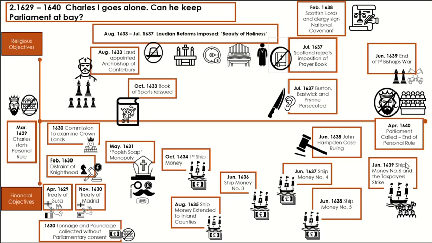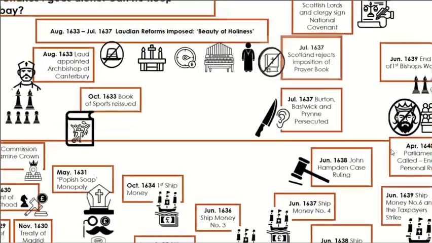It would seem then that by 1637 Charles's decision to rule without Parliament was paying off. He had established financial security whilst being able to implement the religious reforms he felt were so necessary. All of this without facing any opposition deemed noteworthy. However, as we know, Charles's personal rule came to an end in 1640, when he had no choice but to summon Parliament again. In this final section of the timeline, we will look at how Charles went from a seemingly position of strength to frailty within 3 years.